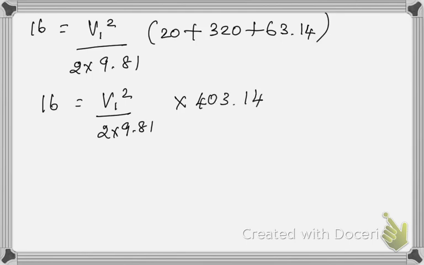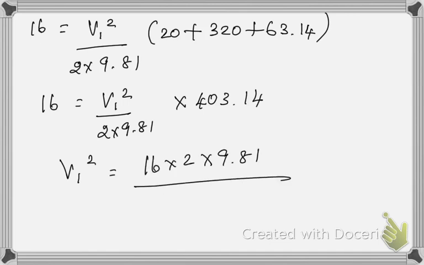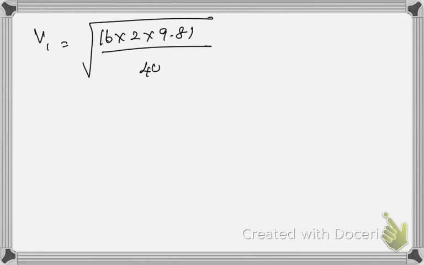So I can simplify it again, that is V1 squared is equal to 16 into 2 into 9.81 divided by 403.14. So V1 will be equal to square root of 16 into 2 into 9.81 by 403.14, which is equal to 0.882 meter per second. So I have determined my V1 value.